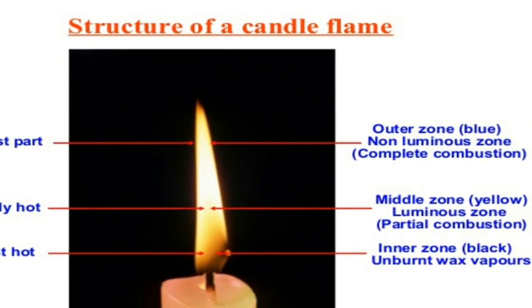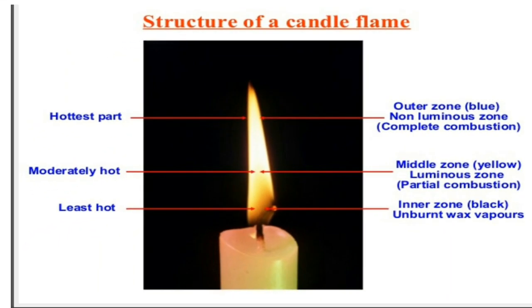The last zone, the outermost zone, which will be blue in color, is the non-luminous zone. Here complete combustion takes place, so only heat will be there, and no light. There is a value-based question based on this.